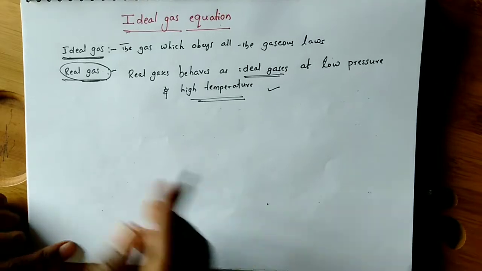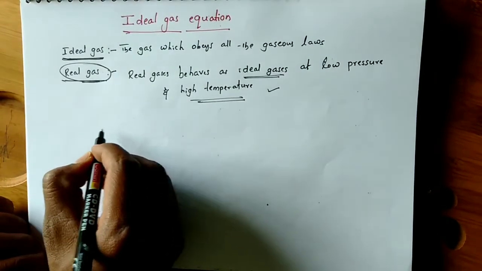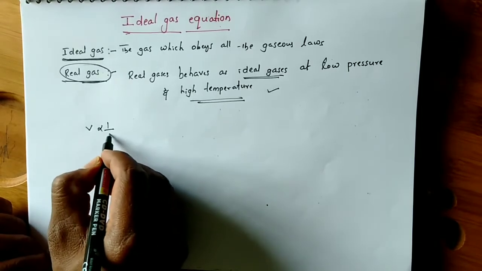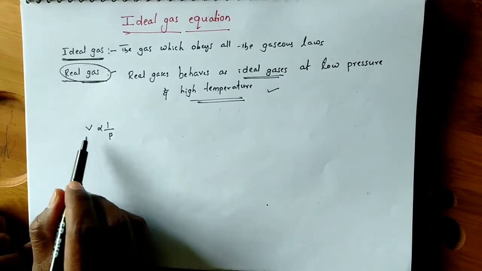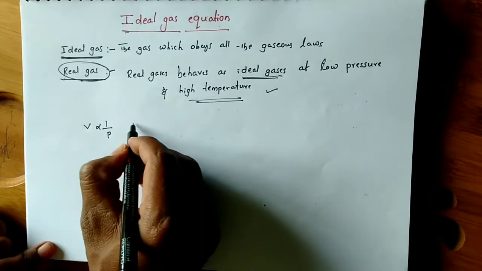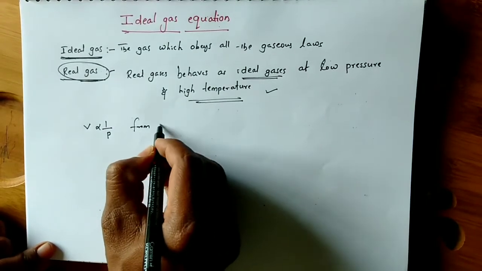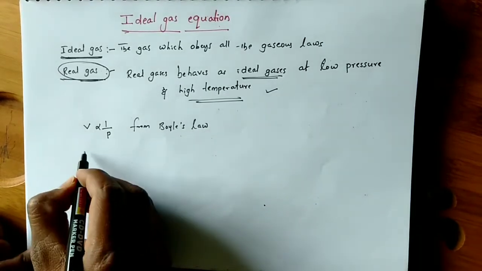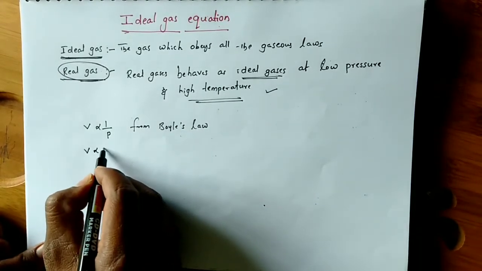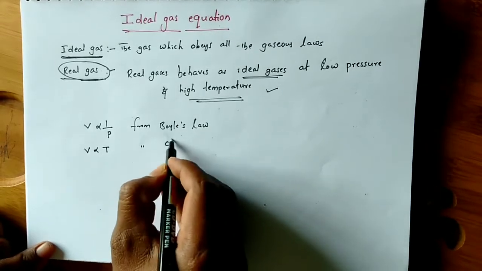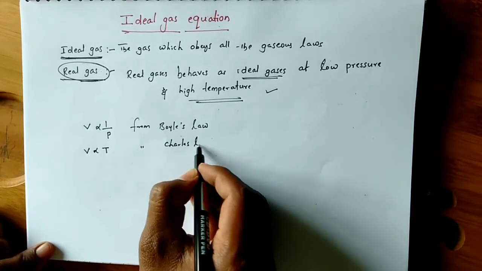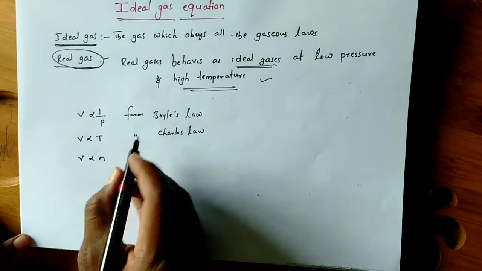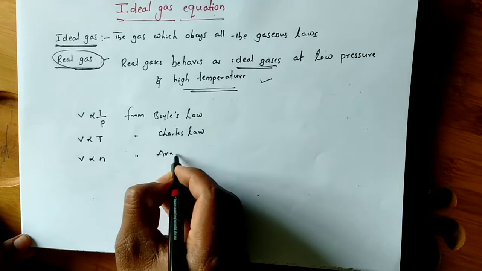We know that from Boyle's law, V is inversely proportional to P. The volume of the gas is inversely proportional to pressure. And we know V is directly proportional to T. This is from Charles law. And V is directly proportional to number of moles. This is from Avogadro's law.